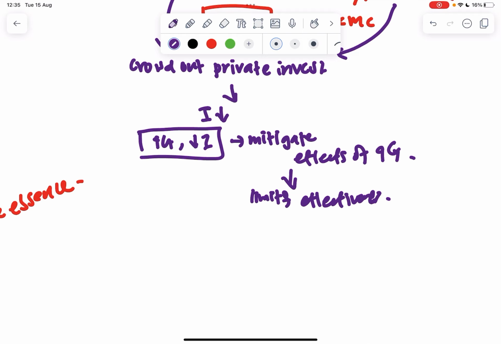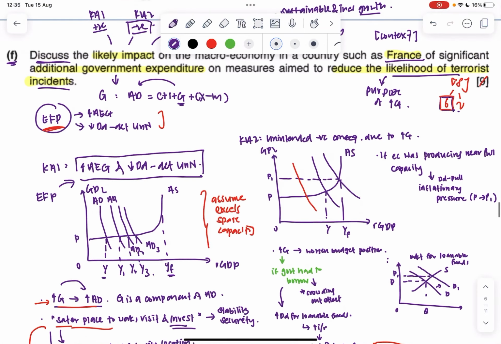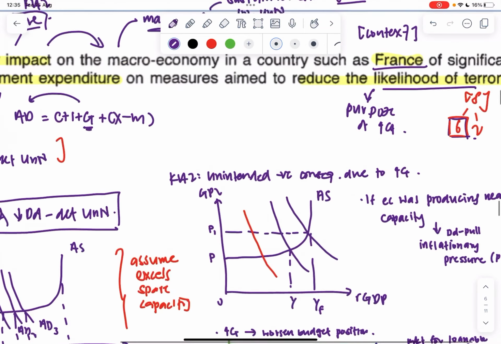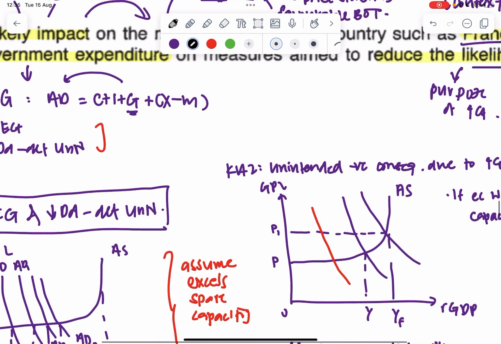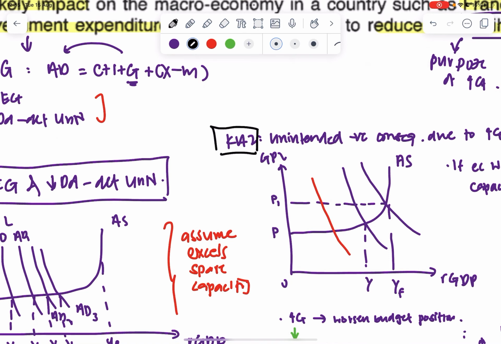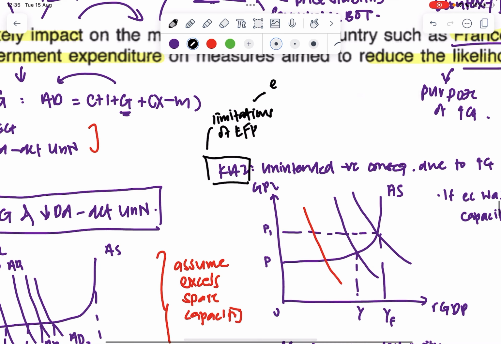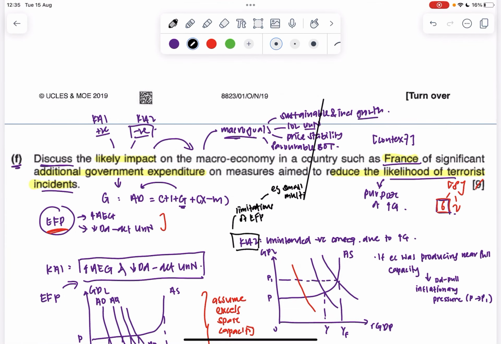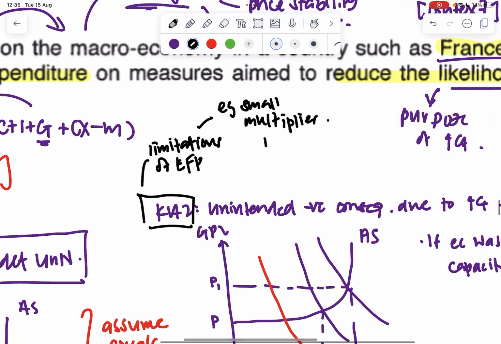So from here, a very common mistake that people might have for this question, or rather for key argument 2, when they look at likely impact, is that they would say, can we write about limitations of EFP specifically? So I give you an example of one, okay? Maybe small multiplier, for example. Oh, what's that? Small multiplier. And the answer is you should try not to.